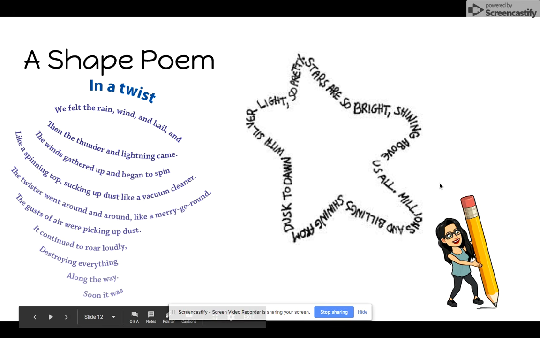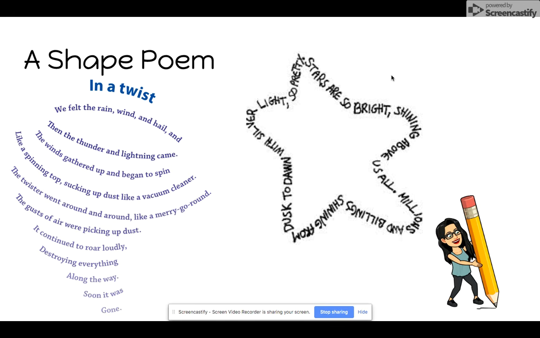Here is another example of a shape poem. This one is in the shape of a star, and the information and the subject is all about a star.